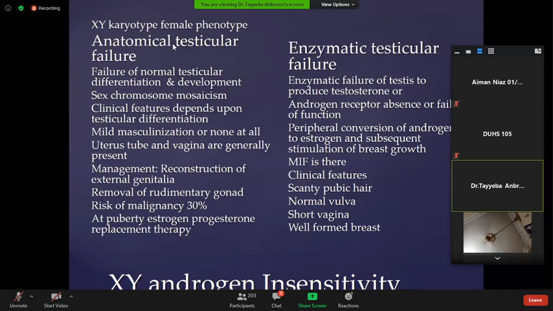What happens in the enzymatic testicular failure? The androgen receptors are absent or fail to function. That's why all the testosterone is converted into estrogen. So in these patients, there is well-formed breast, short vagina, normal vulva, and scanty pubic hairs. Because the Mullerian inhibiting factor is still there, so there is no development of the paramesonephric duct.